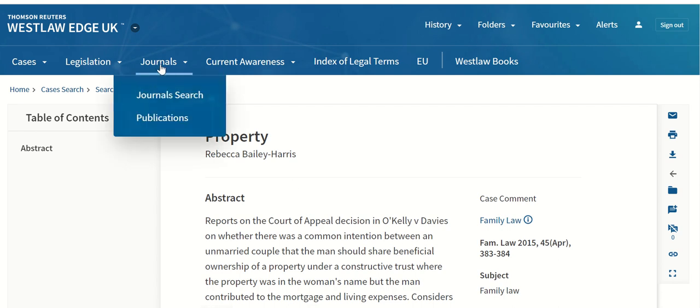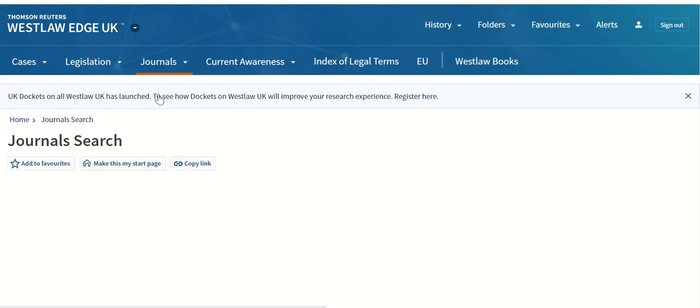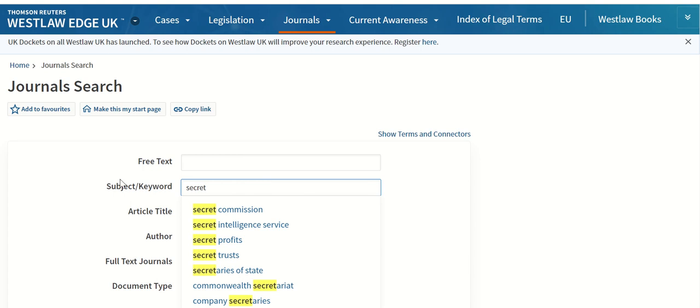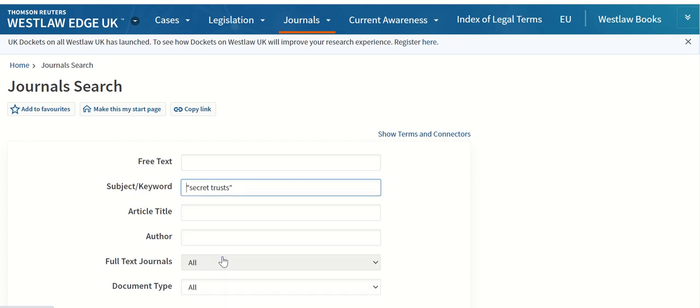Finding journals in Westlaw, if we go to the journal search, this is where you might just use your search terms to find journal articles on a particular topic. So in my example, I'm going to do the secret trusts again, but this time I'm going to use the subject keyword search box. And again, in this box, when you search the subject keyword, Westlaw will find your term within a list, and hopefully you'll find it, and you just choose from it.